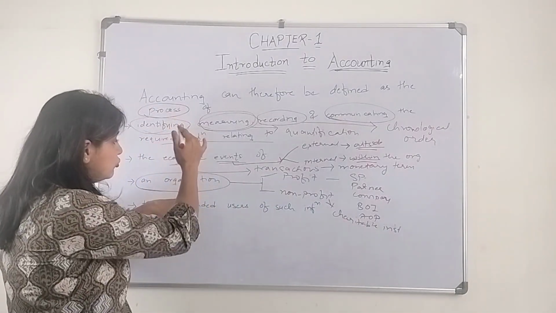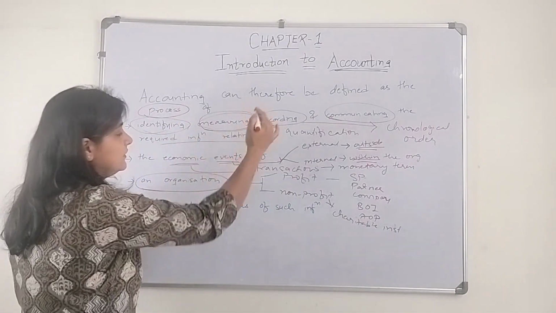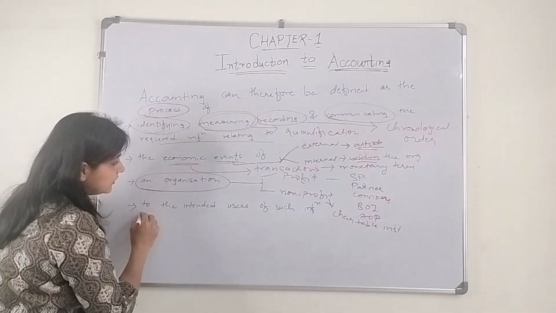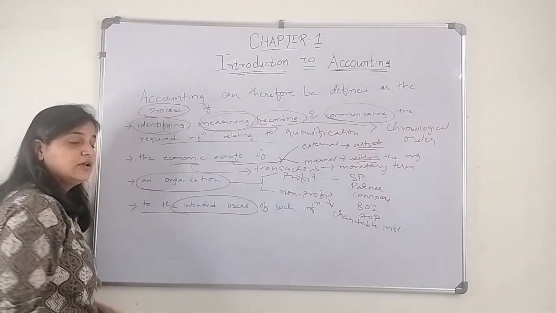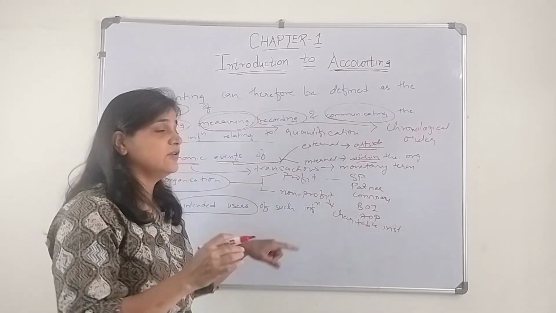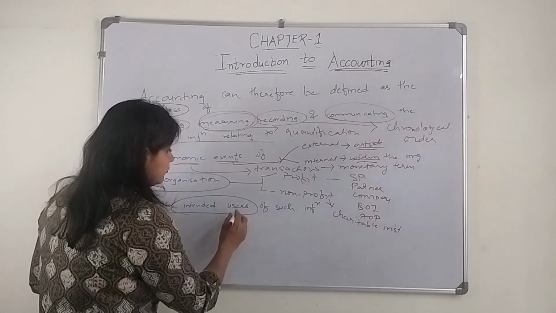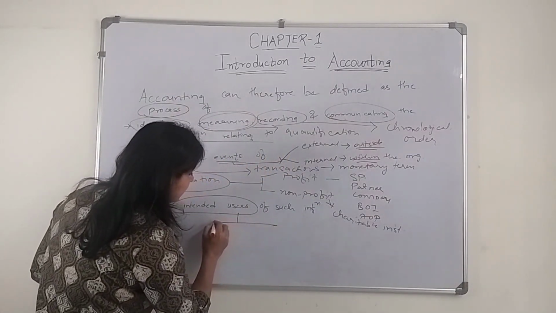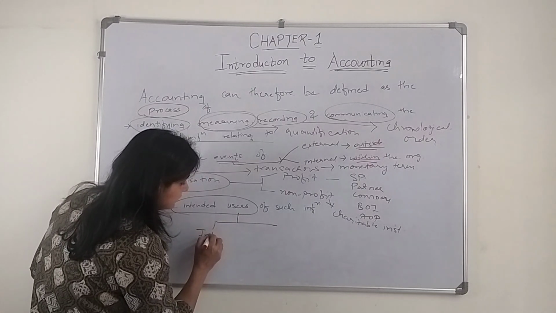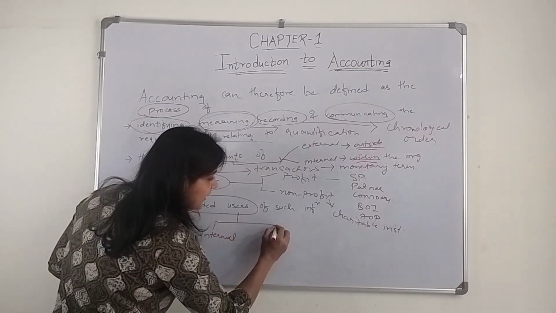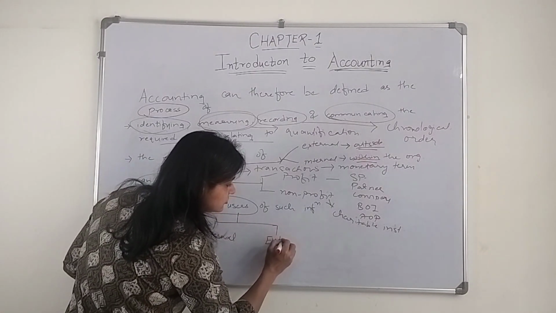So to whom, why do they need to communicate it, to whom? To the intended users, the users of such information. Now who are the users? Users are also defined in two categories, internal users and external users.